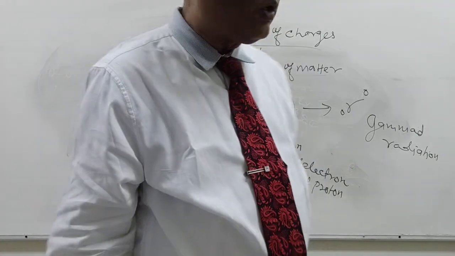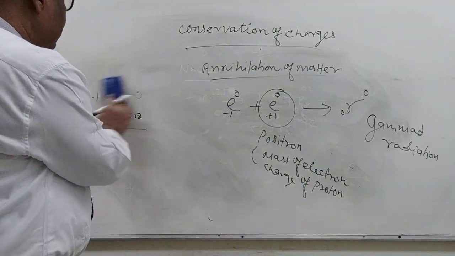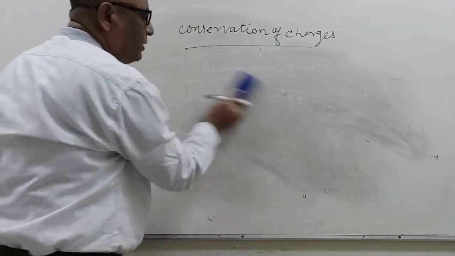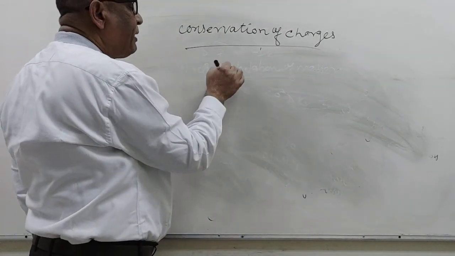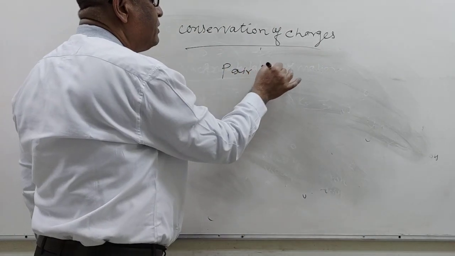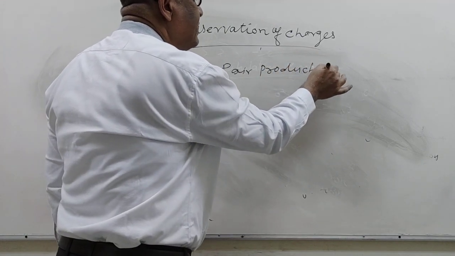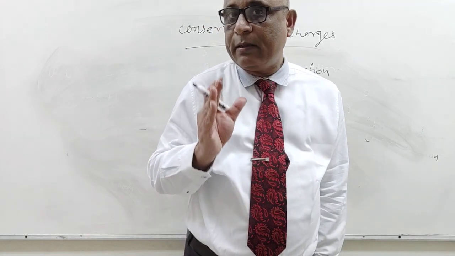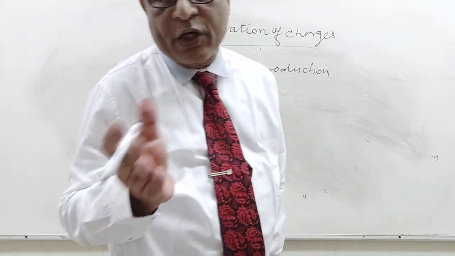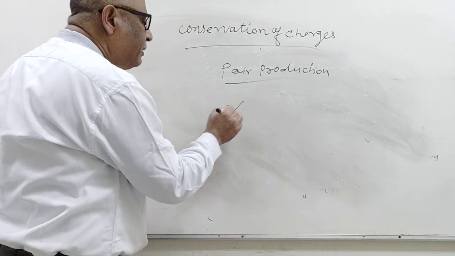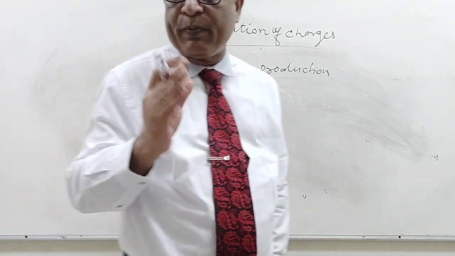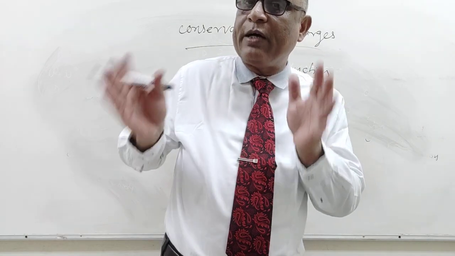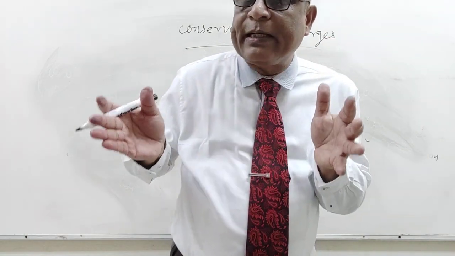So we can see a lot of examples that charge remains conserved. It is the property of charges. Second, pair production. It is the reverse of annihilation of matter. Here a gamma photon, gamma radiation, is allowed to pass through a strong electric field.